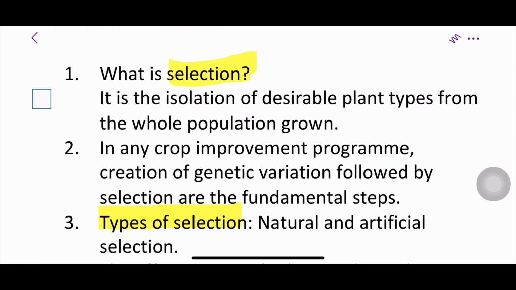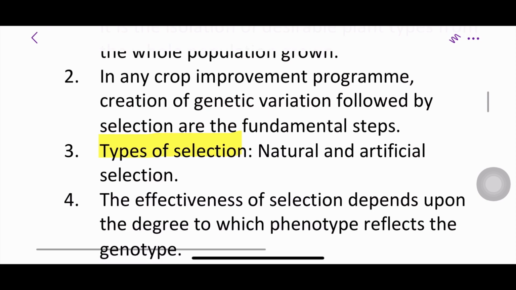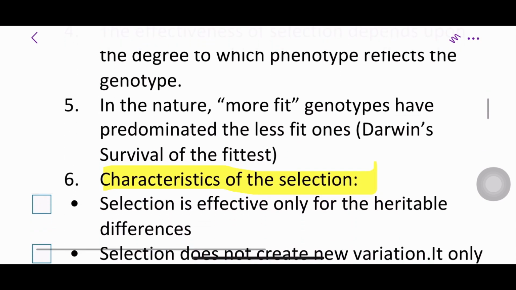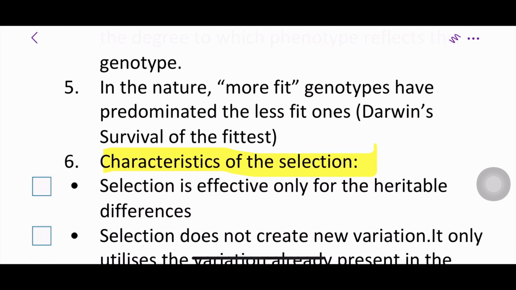In any crop improvement program, creation of genetic variation followed by selection are the basic steps. Let's see types of selection. Natural and artificial selection. Natural selection is selection directed by nature, and artificial selection is selection directed by man. The effectiveness of selection depends upon the degree to which phenotype reflects the genotype. In nature, more fit genotypes have predominated the less fit ones according to Darwin's survival of the fittest.